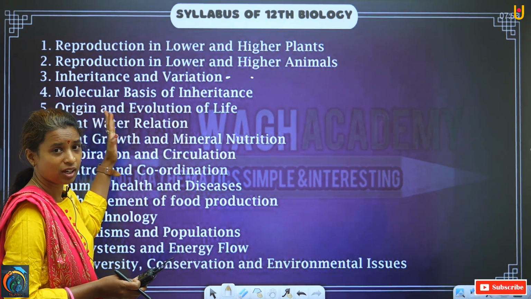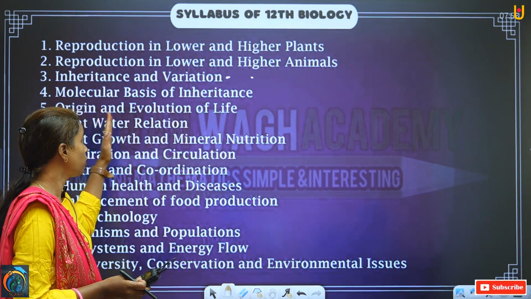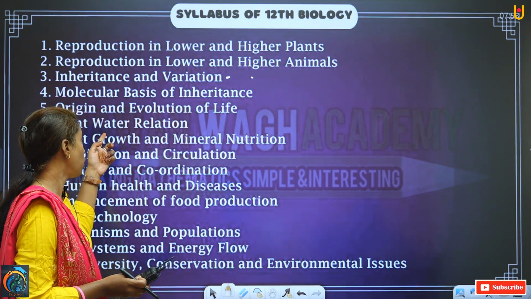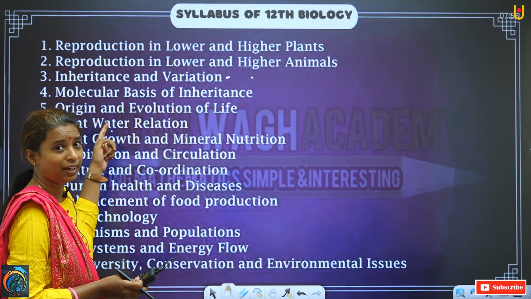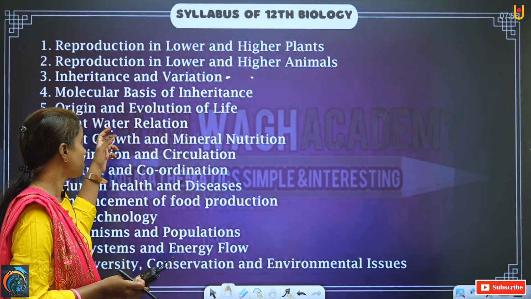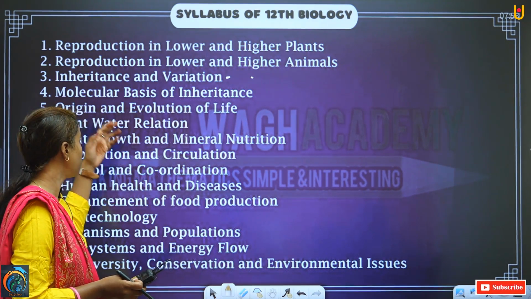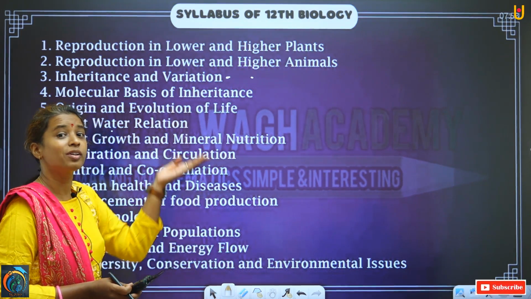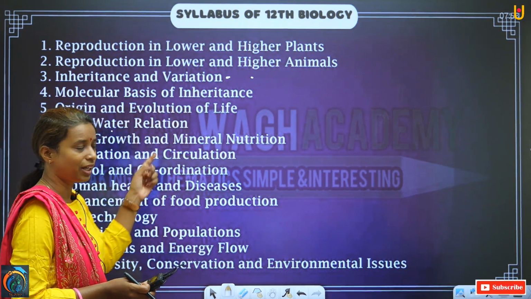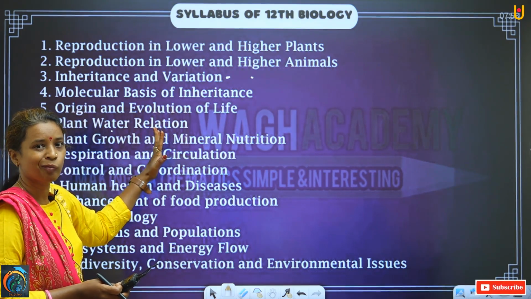Whatever processes are done by water in the plant body, we are going to study that. We all know that water is a circulatory liquid, circulating all the minerals or required nutrients to the plants from root towards the tip region. That we are going to study in this lesson, plant-water relation.